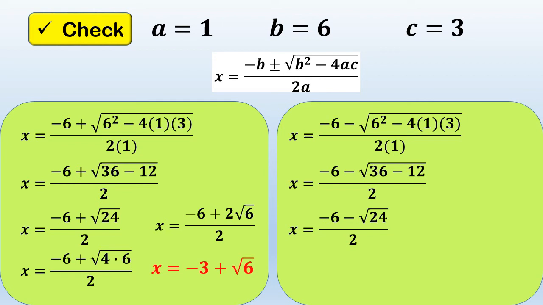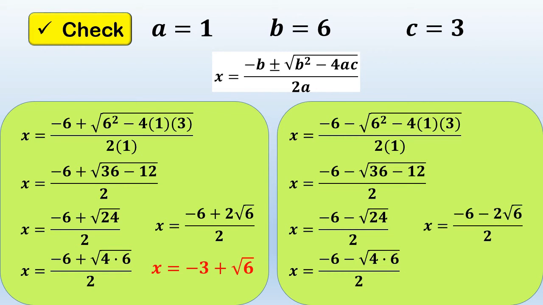So, we have here negative 6 minus square root of 4 times 6 over 2. Now, copy again negative 6 minus square root of 4 since 4 is a perfect square. So, we can simplify that. So, it will become negative 6 minus 2 square root of 6 over 2.